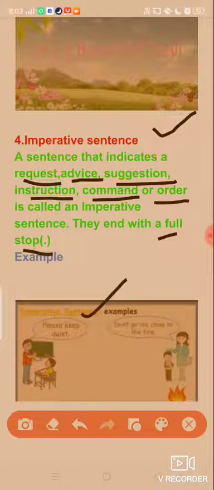Please keep quiet. Here, the teacher is requesting the child to sit quiet. Don't go too close to the fire. Here, the mother is advising or instructing her son not to go too close to the fire. So, sentences which indicate command, order, suggestion, request are called imperative sentences.